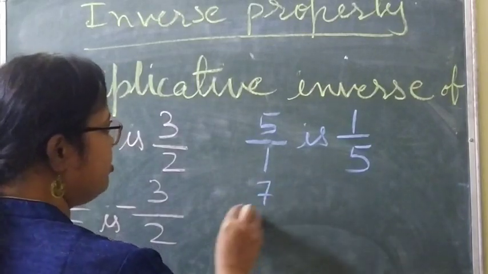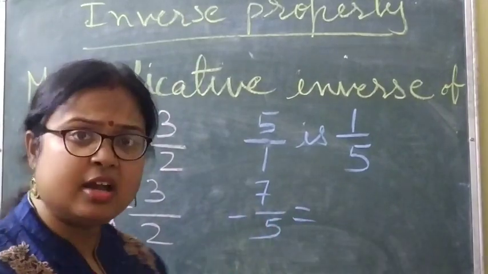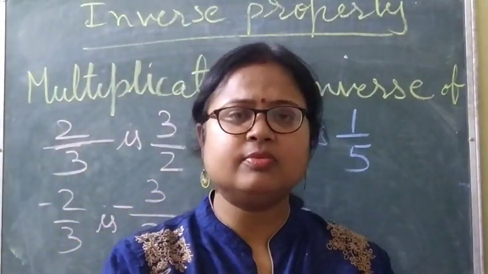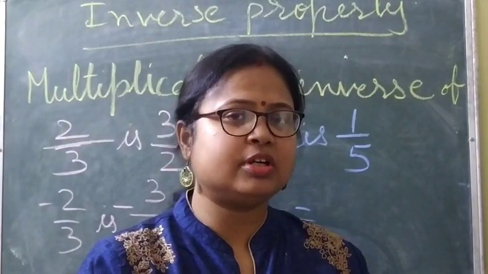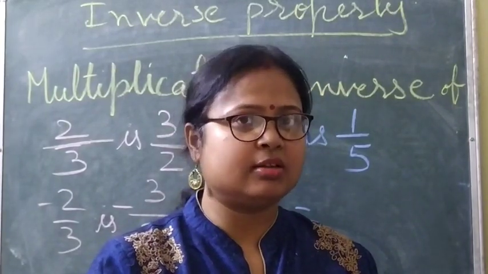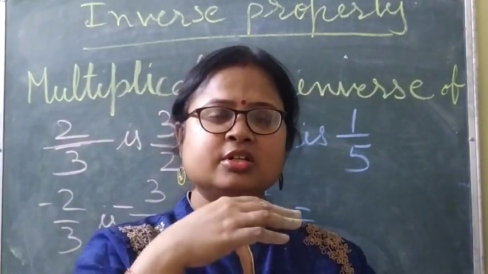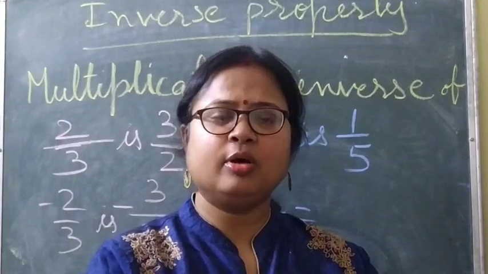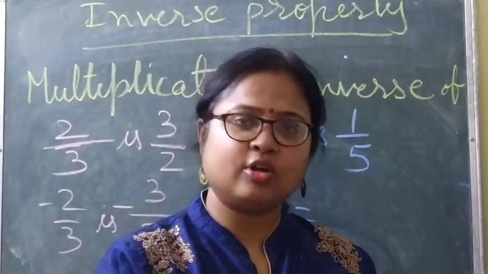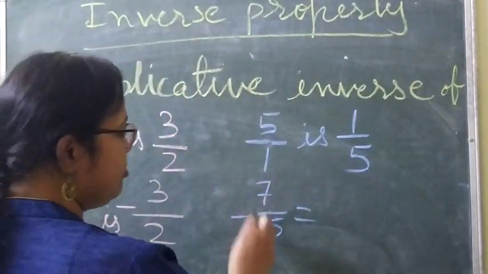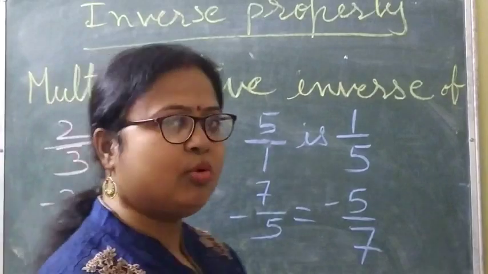Then take 7 by minus 5. So what will it be? The sign will not change. Sign will remain as it is. Reciprocal, the word reciprocal is very important. Reciprocal means just opposite: the denominator becomes numerator and numerator becomes denominator. Clear? So 7 by minus 5 means minus 5 by 7. So this is your multiplicative inverse.